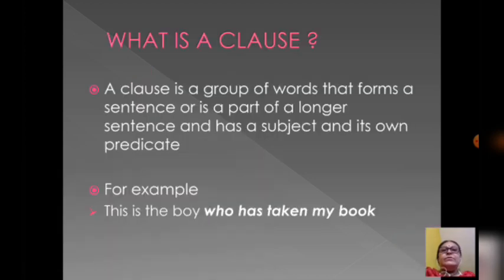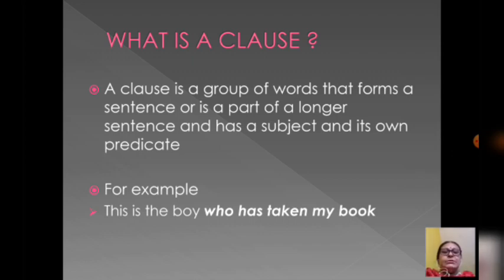First of all, we will see what is a clause. A clause is a group of words that forms a sentence or is a part of a longer sentence and has a subject and a predicate of its own. For example, this is the boy who has taken my book.